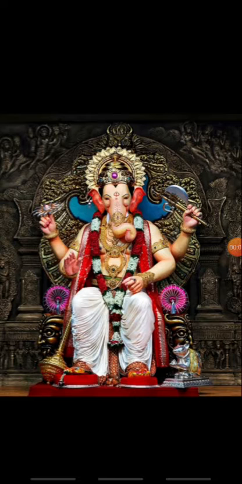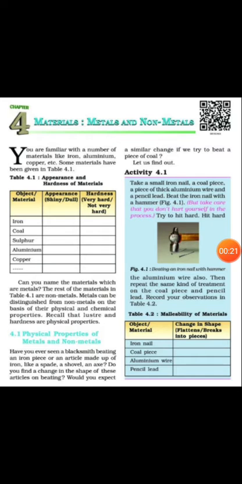Today, in this class, we are going to discuss chapter 4 from the NCERT Science book of class 8, that is Materials: Metals and Non-Metals. In this chapter, we are going to discuss metals and non-metals, and the physical and chemical properties of metals and non-metals. So students, you are familiar with a number of materials like iron, aluminium, copper, etc. So let us discuss table 4.1.